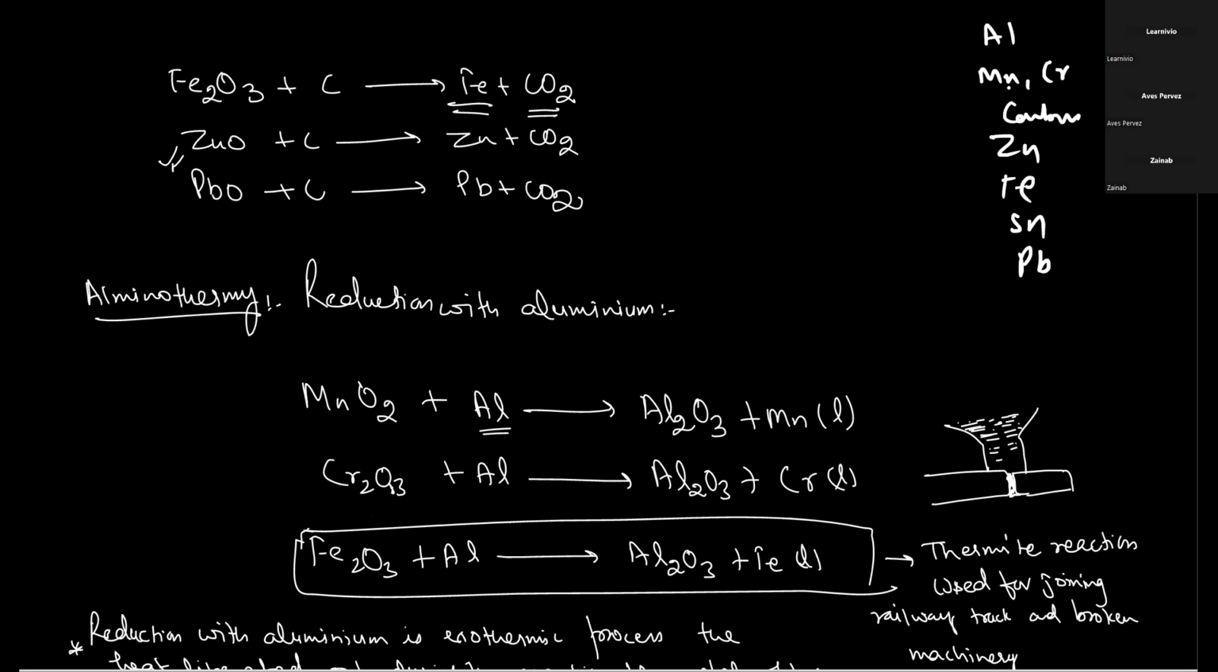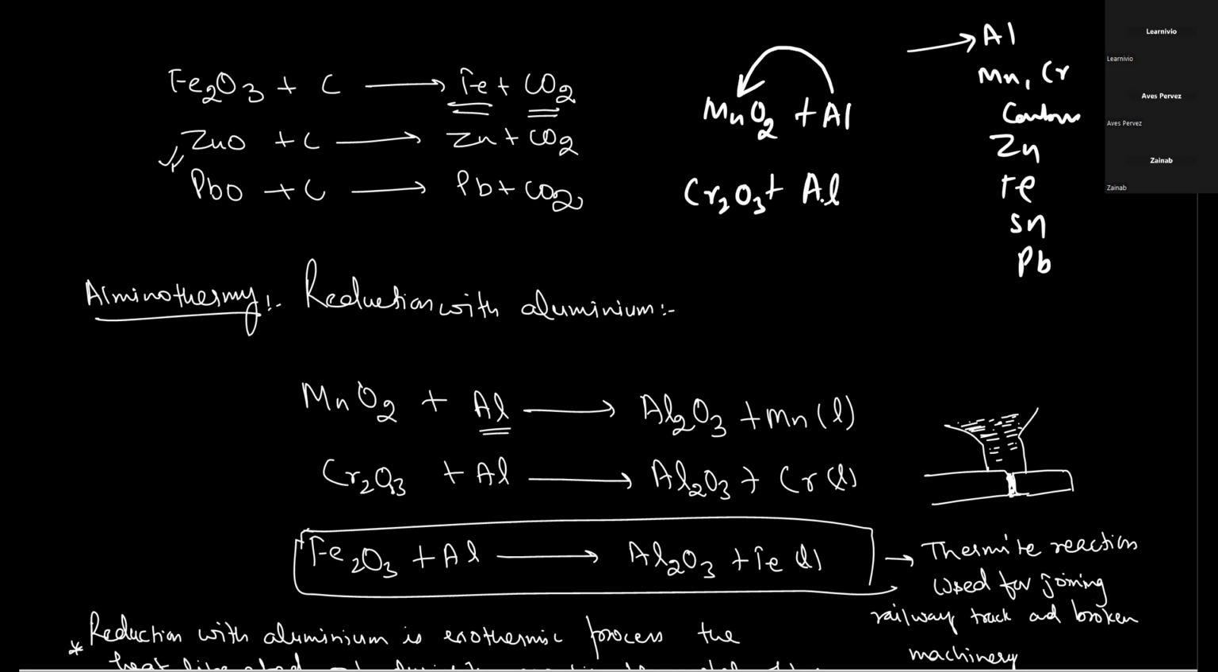That chromium oxide cannot be reduced if we are having MnO2 and Cr2O3. If you use carbon, carbon is below chromium, so it will not be able to reduce. So here we use aluminium instead of carbon. Aluminium will be used as a reducing agent in removing the oxygen from manganese oxide and chromium oxide.